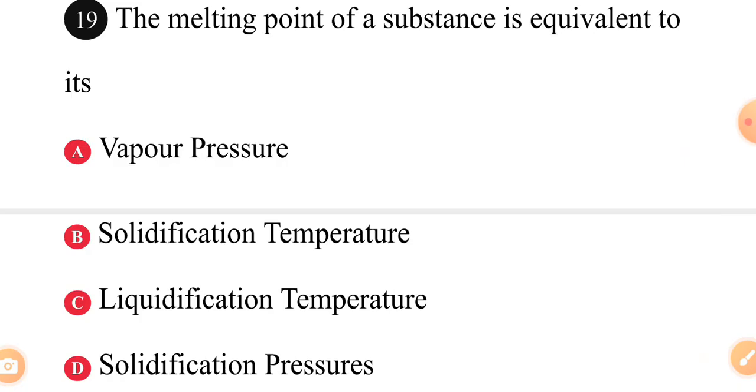The melting point of a substance is equivalent to its dash. Remember, pay attention. Give me your attention now. Run away from any distraction, okay? The melting point of a substance is equivalent to its dash. A, vapor pressure. B, solidification temperature. C, liquidification temperature. D, solidification pressures.